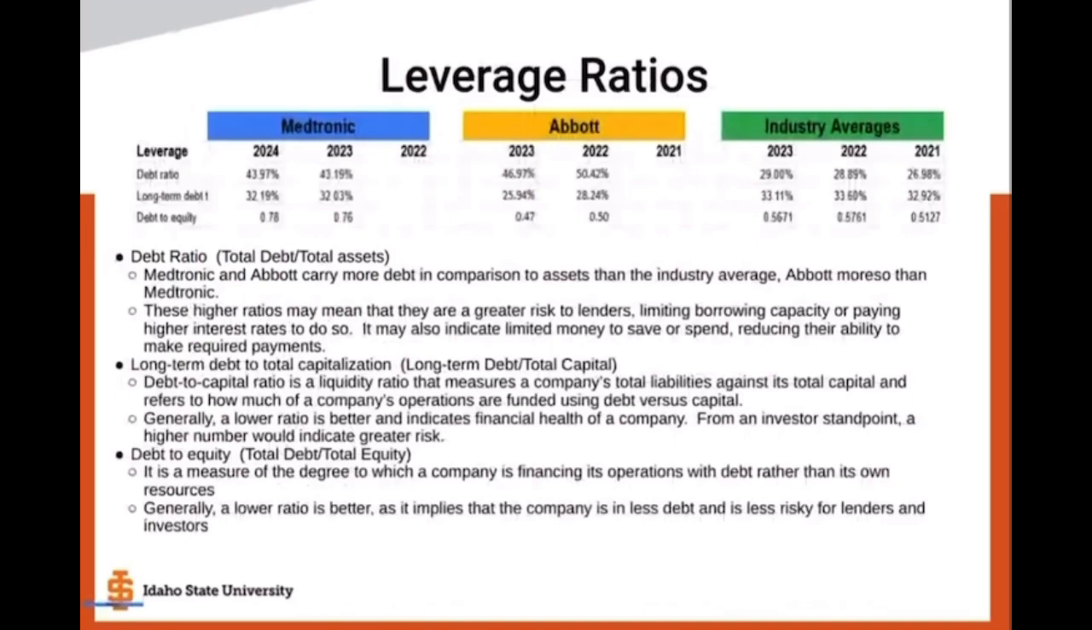So as we kind of look at all three of those things, while Abbott has a higher debt ratio compared to the industry average, its long-term debt to total capitalization ratio and its debt to equity ratio are actually better than the industry averages. So personally, if I were to pick between Medtronic and Abbott from an investment standpoint, I would go with Abbott.